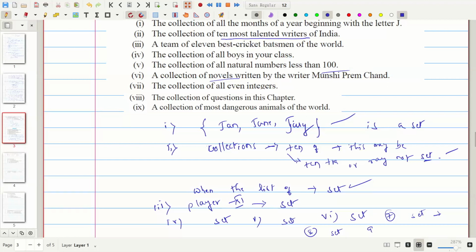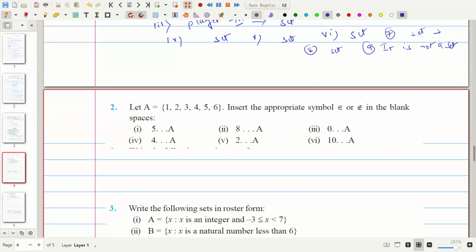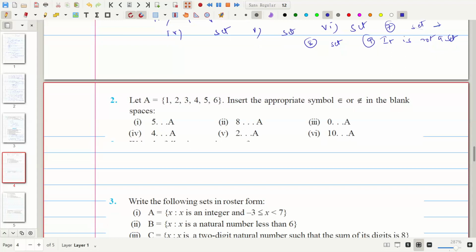The ninth one is the collection of most dangerous animals of the world. Collection means we feel it is a set, but we have to read this sentence: most dangerous animals. It is very difficult to identify the most dangerous animals in the world. That additional specification is given, therefore it is not a set. Likewise, you have to identify whether the given problem is a set or not a set.